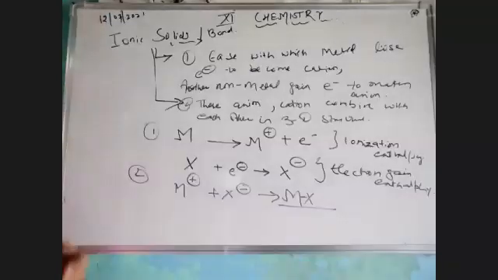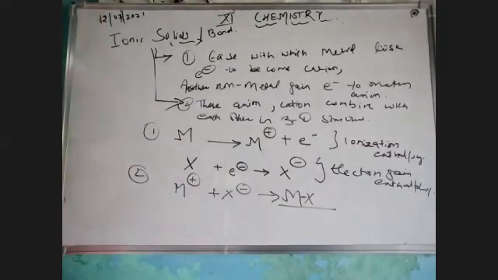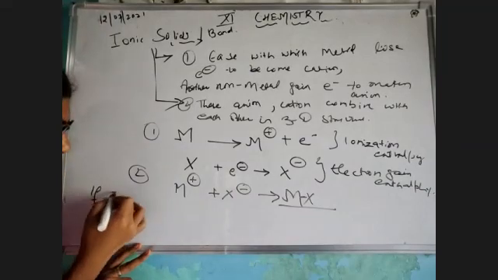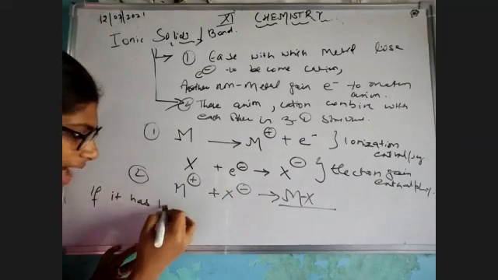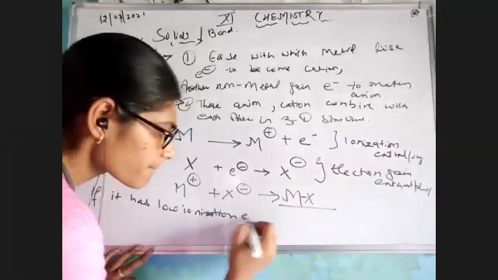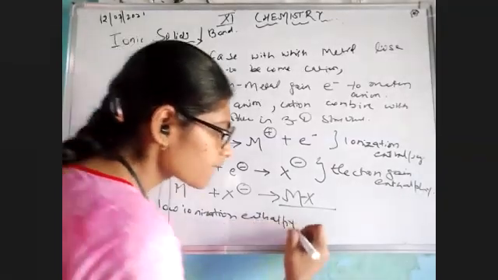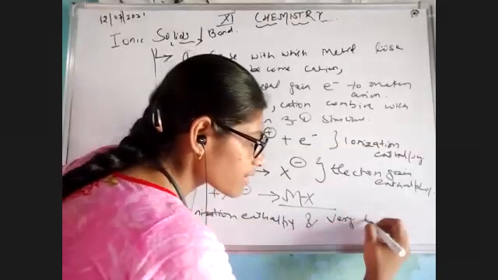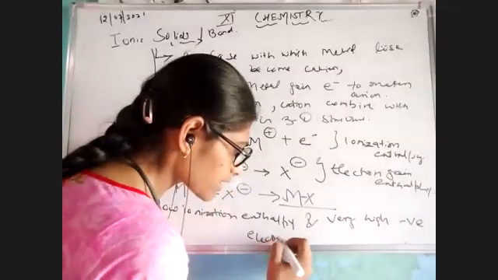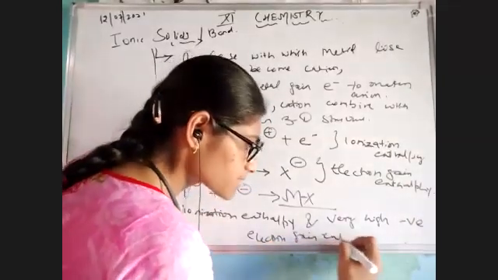Now the point here is how the ionic bond would be formed. The ionic bond would be easily formed if it has low ionization enthalpy and very, very high negative electron gain enthalpy. Is it making sense?